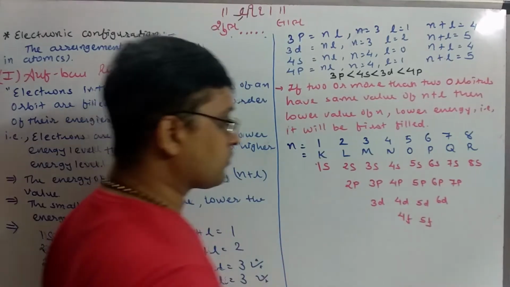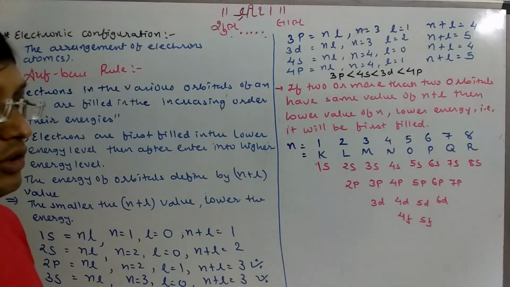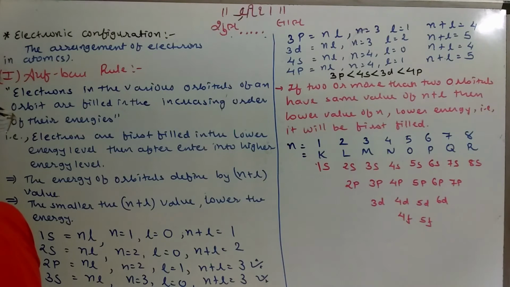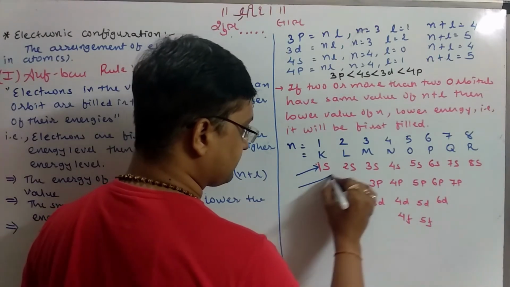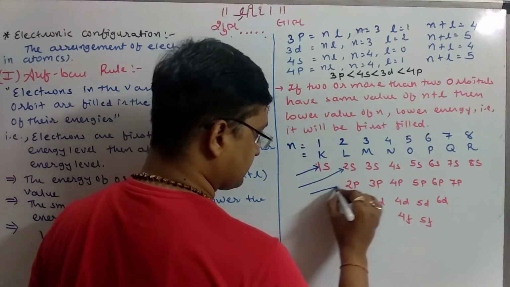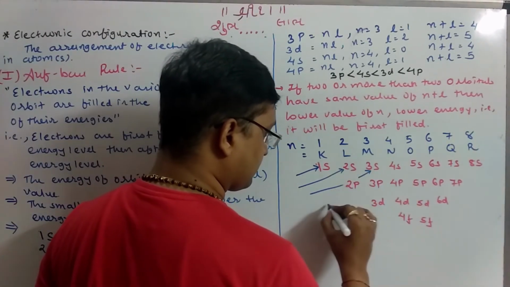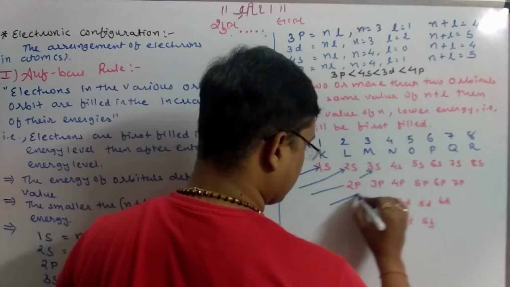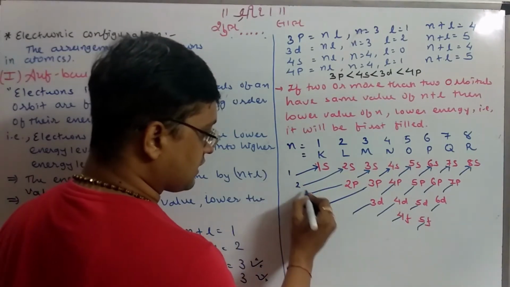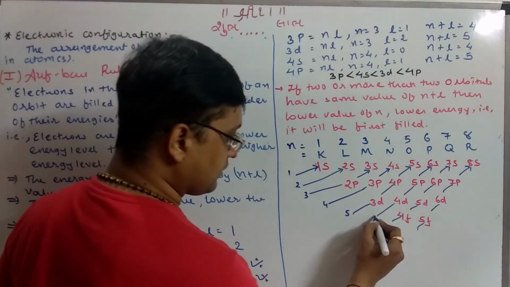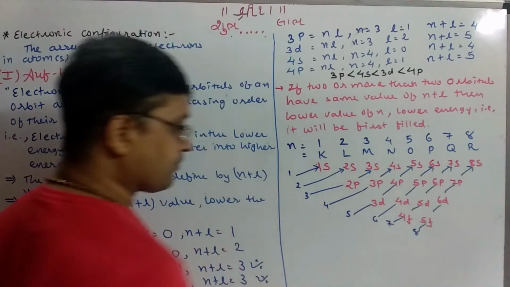To write the order, just draw diagonal arrows this way. This one is first, second, third, fourth, fifth, sixth, seventh, eighth, and so on.